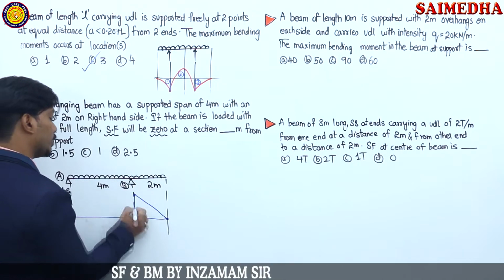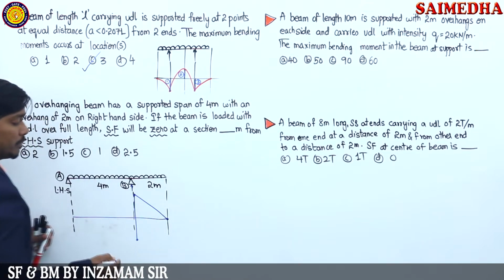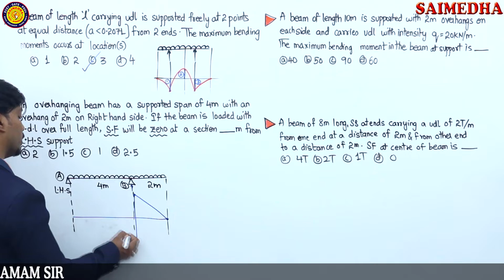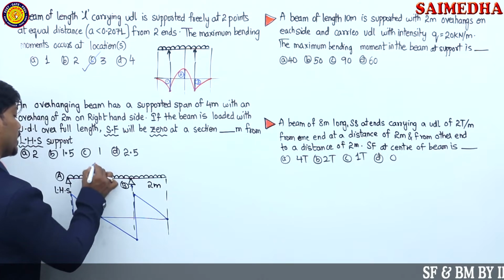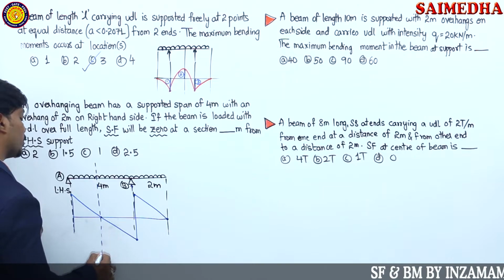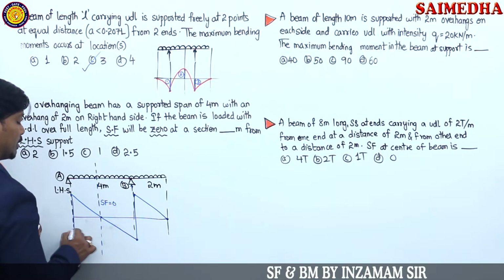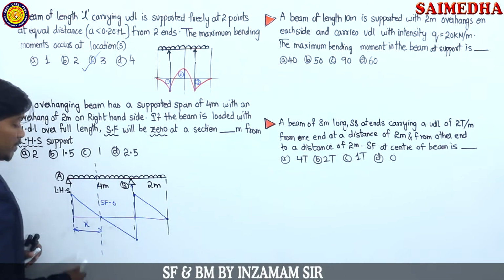Then suddenly it is going to come down because of what guys? A support reaction force is there here. And at last again we are having what? A UDL, so it is going to be moving upward in this manner, na? So somewhere here at this particular place, shear force is going to become 0 at a certain distance, and this is the distance we need to find out, that is the x value, from the left hand side support.